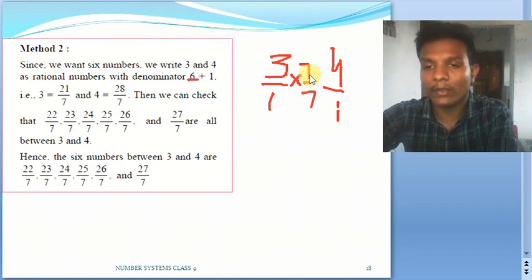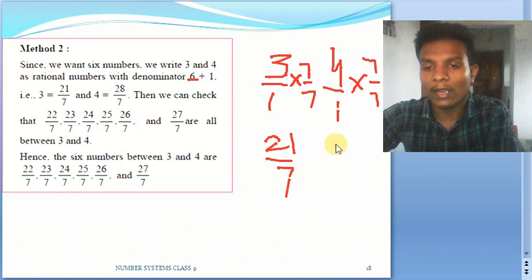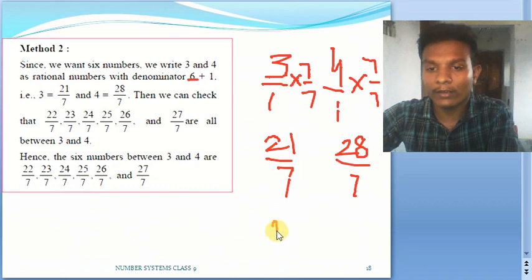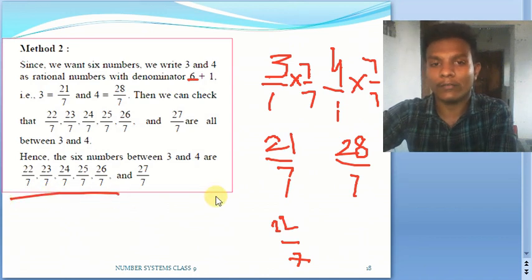So here also, 7 by 7. This will come to be 21 by 7, and this will become 28 by 7. In between you can find 22 by 7, 23 by 7, and so on. So these are the numbers.